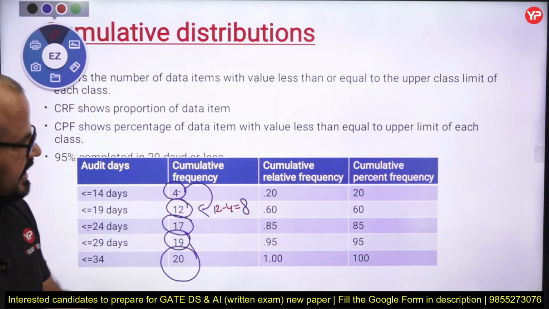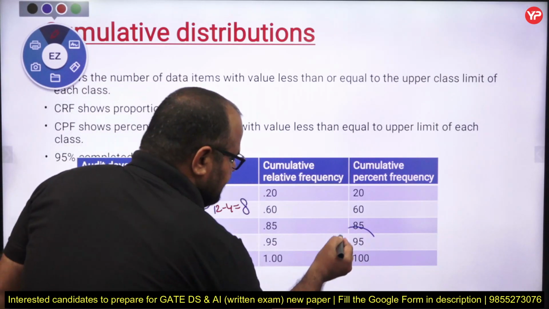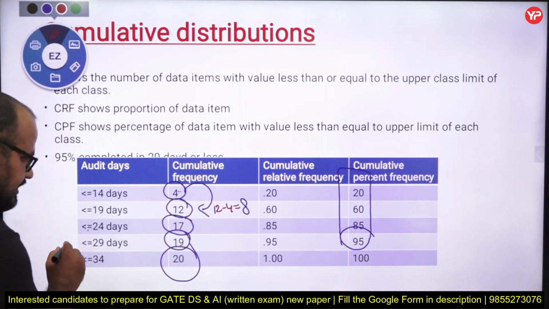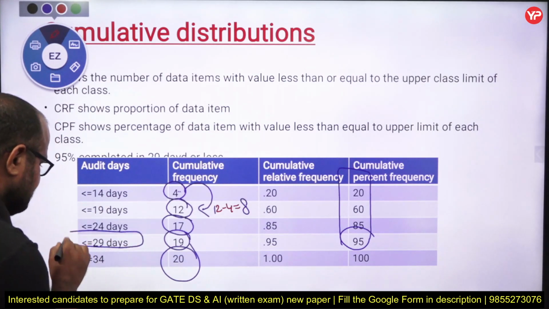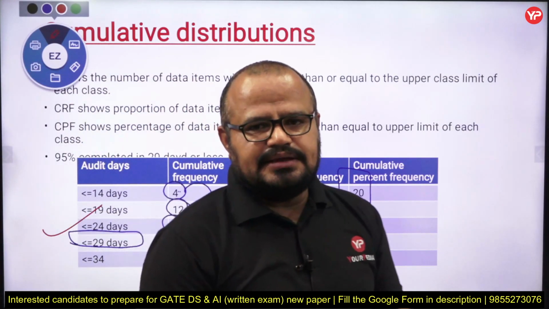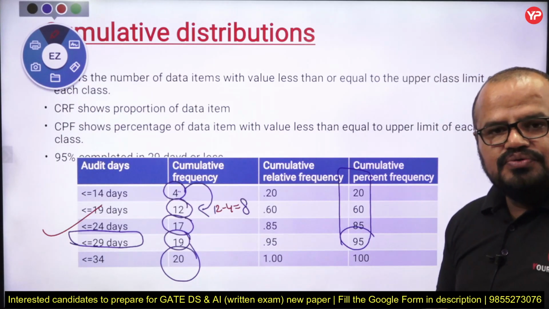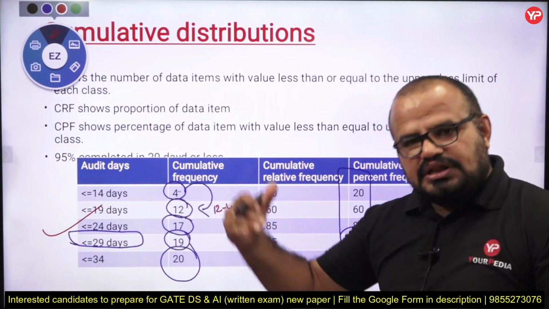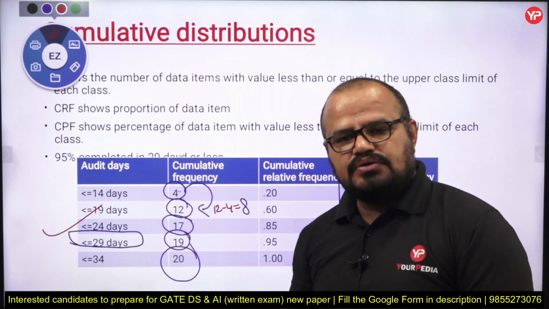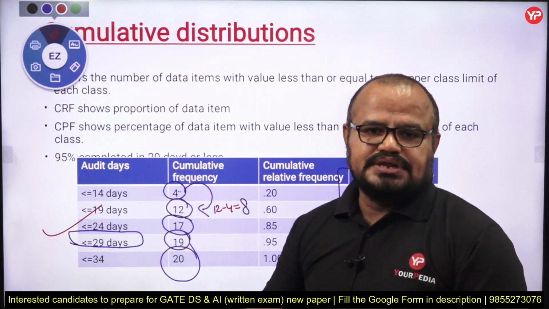Fine, my dear students, and with the help of percentage frequency we get to know that 95% of auditing just takes less than or equal to 29 days. So with the help of the cumulative frequency distribution table or cumulative percent frequency table, we get to know the overall picture for queries, like if I want to find out the total number of auditing which take less than or equal to 29 days.